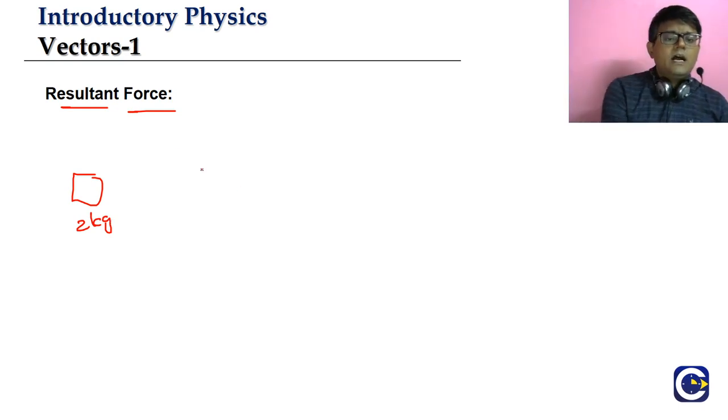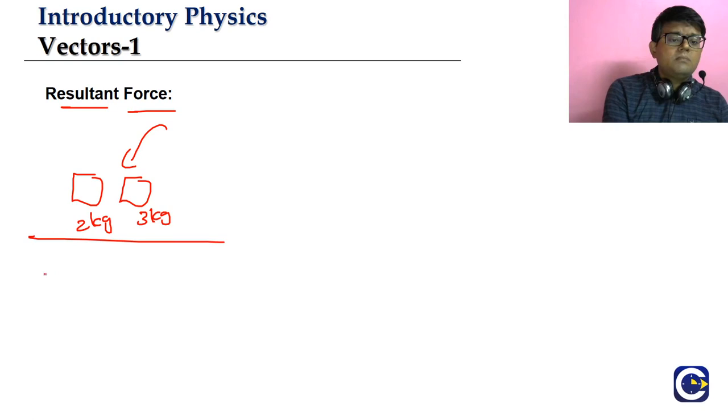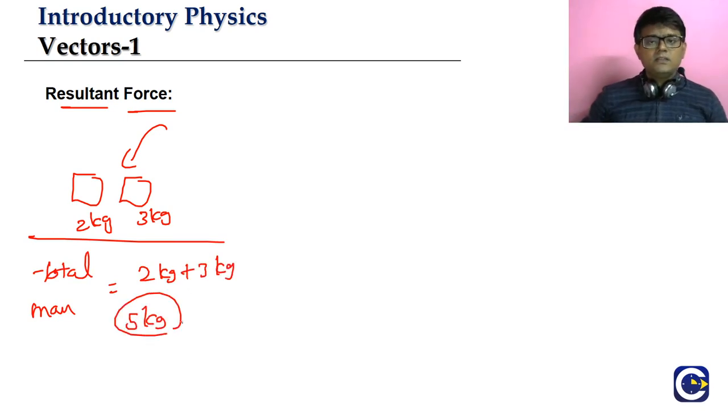Okay, and I bring in another 3 kg mass. So இங்க 3 kg mass எடுத்துட்டு போட்டா, then what is the total mass that is available with me now? எவ்வளவு? What is the total mass? என்ன சொல்லுவோம்? It will be what? 2 kg plus 3 kg தானா? What is it? 5 kg. Correct. The total mass will be what? 5 kg.